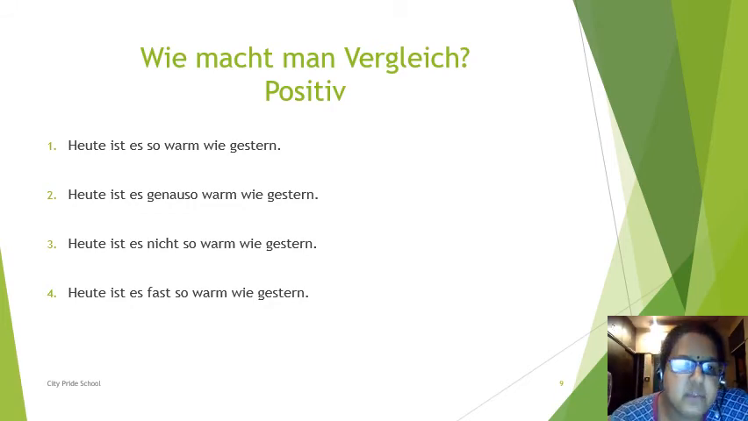So positive degree is formed by using so wie, genau so wie, oder nicht so wie, oder fast so wie. In positive degree, the adjective remains the same as it is the Grund form of the adjective. I hope it is clear. Now let's move ahead.